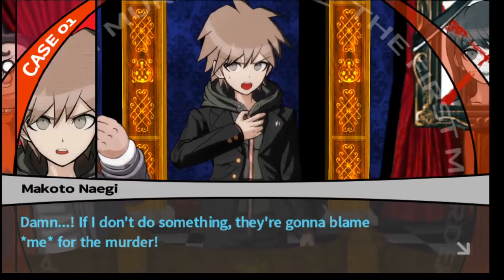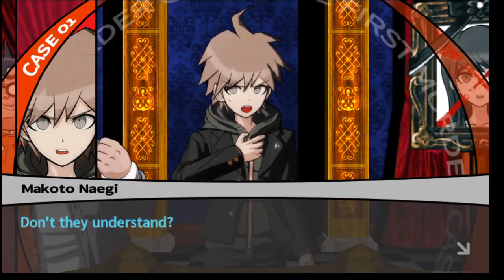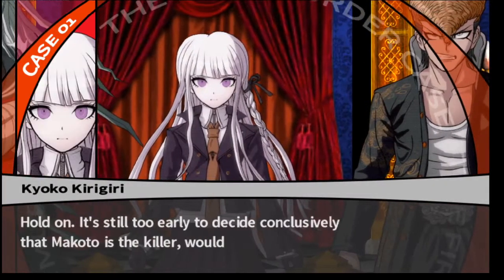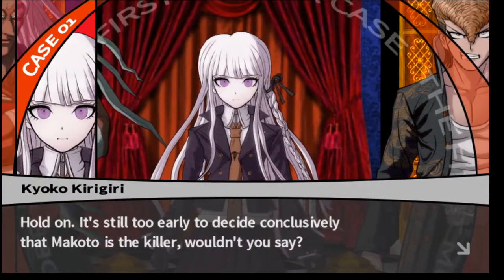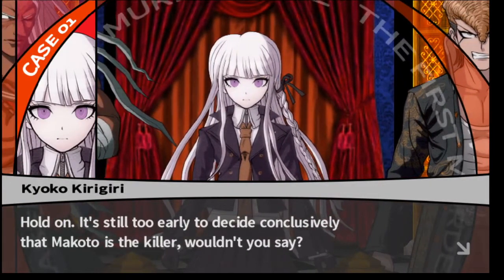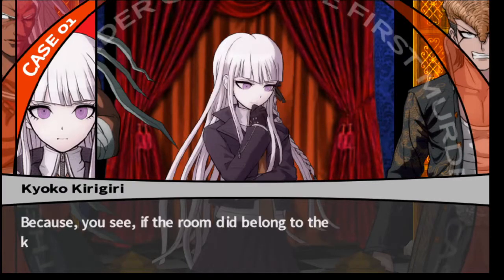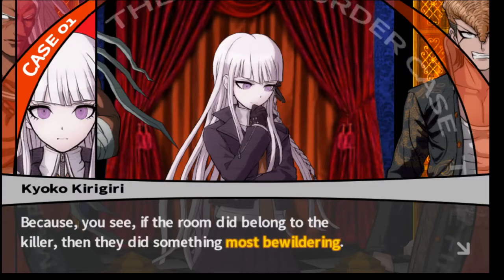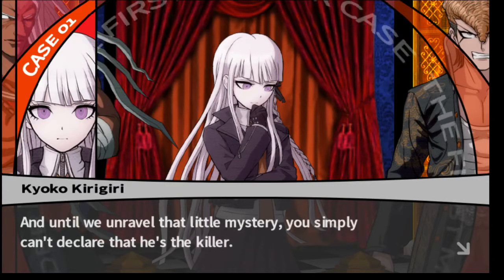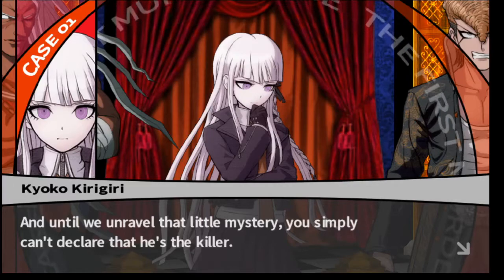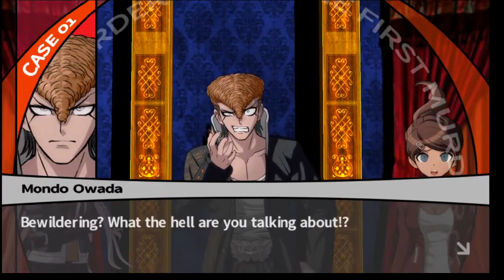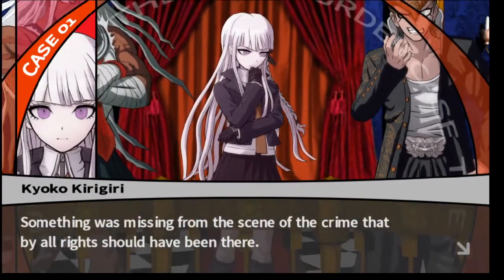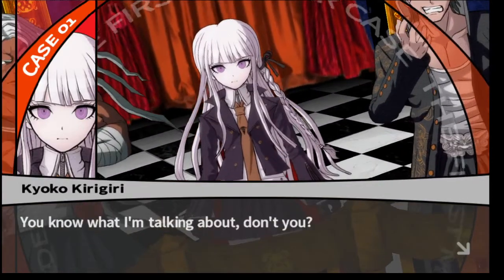Damn, if I don't do something, they're gonna blame me for the murder. Don't they understand? They convict me, everyone's gonna die. Hold on. It's still too early to decide conclusively that Makoto is the killer, wouldn't you say? I like Kyoko. Me too. Because you see, if the room did belong to the killer, then they did something most bewildering. And until we unravel that little mystery, you simply can't declare that he's the killer. Bewildering? What the hell are you talking about? Something was missing from the scene of the crime that by all rights should have been there. You know what I'm talking about, don't you?